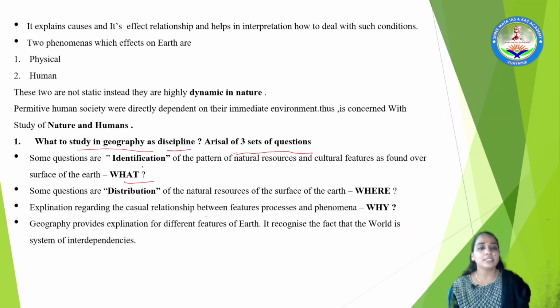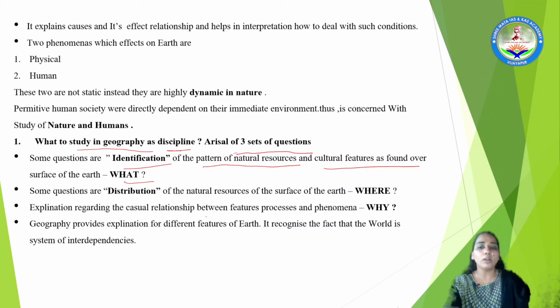What, that is, identification of the patterns of natural resources and their cultural features as found over the surface of the earth. ಅಂದ್ರೆ ಎಲ್ಲೆಲ್ಲಿ ಯಾವ ರೀತಿಯಾಗಿರುವಂತಹ ನ್ಯಾಚುರಲ್ ರಿಸೋರ್ಸಸ್ ಇದಾವೆ ಅನ್ನೋದು ಫೈಂಡ್ ಔಟ್ ಮಾಡ್ತೀವಿ.